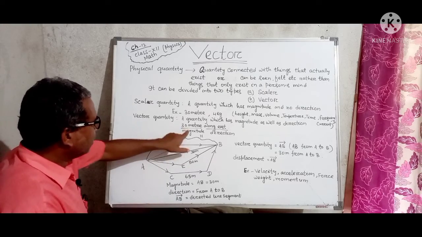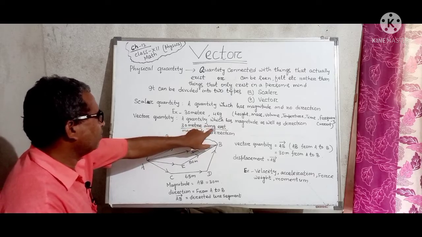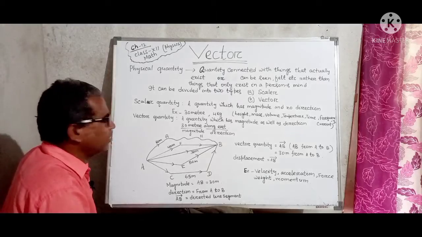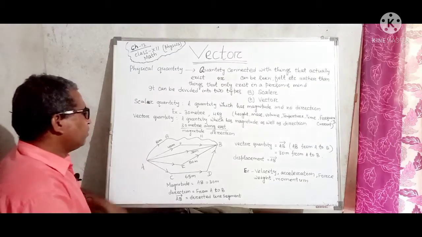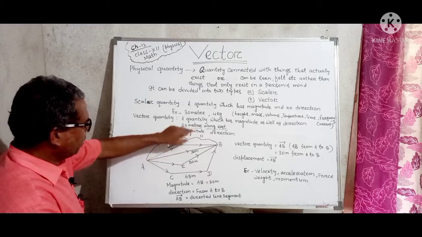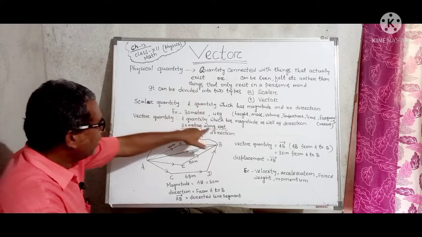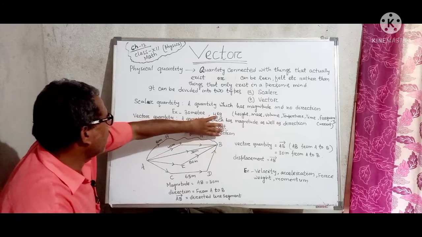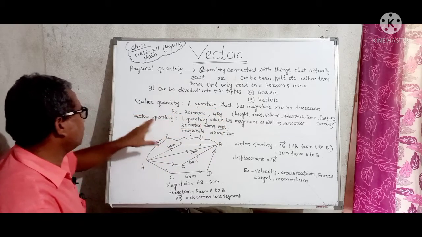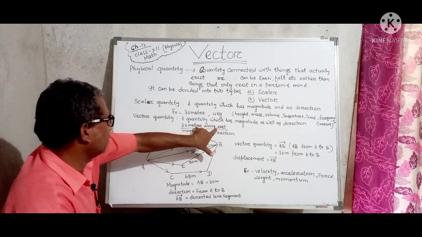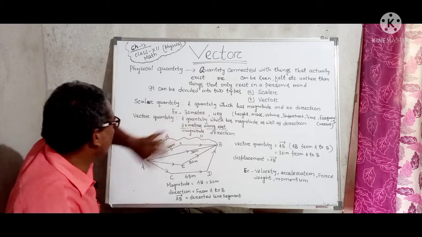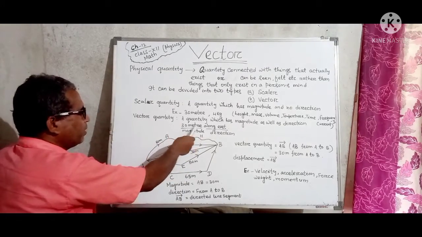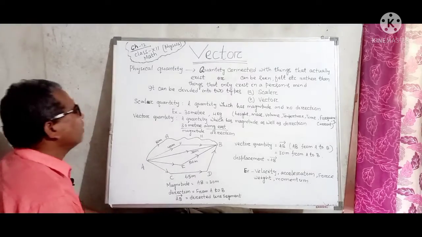You see, 30 meter along east. Okay, so here magnitude is which? 30 meter is magnitude, along east it is direction. So total expression, this total quantity is called vector quantity. That means vector quantity is what? 30 meter along east, right?